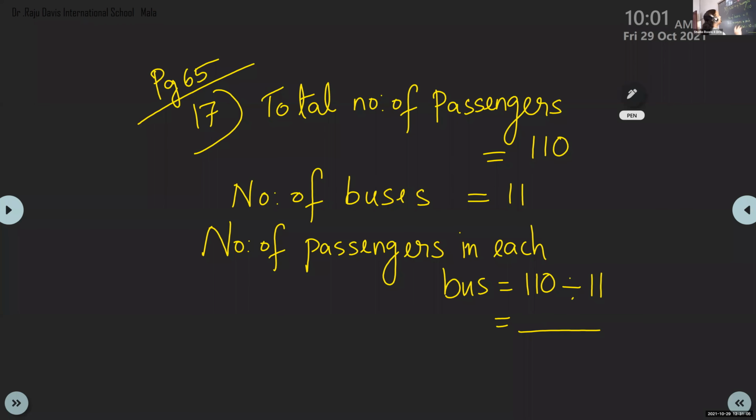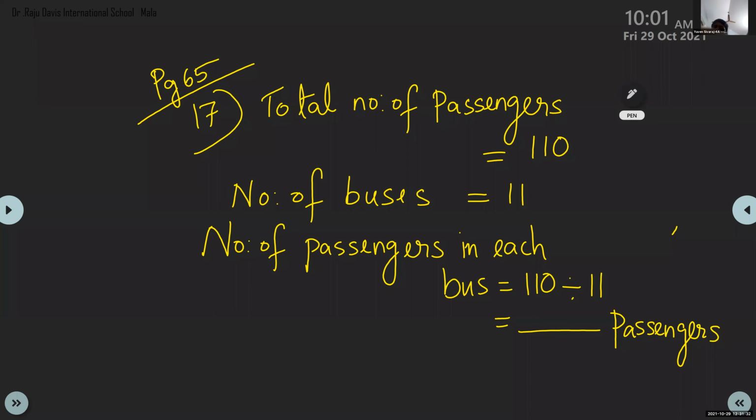See, children, you have 3 lines in your workbook. Ma'am, the lines are very small. Please try to write in a single line itself: total number of passengers, number of buses, number of passengers in each bus. Now divide and find out the answer.